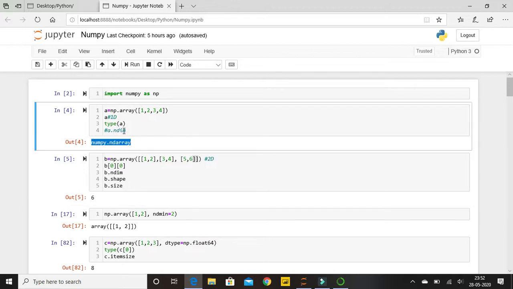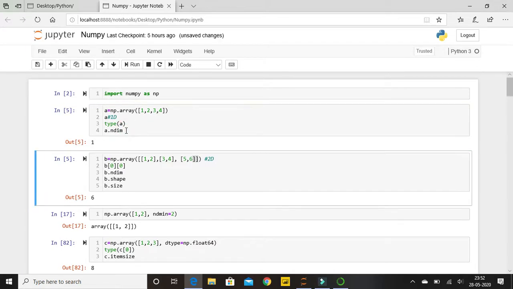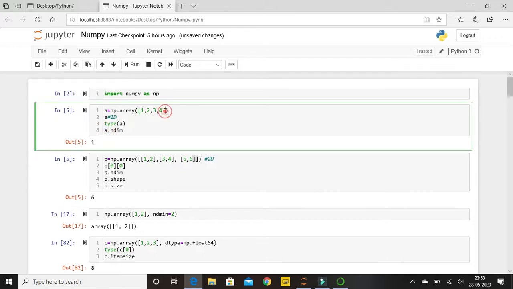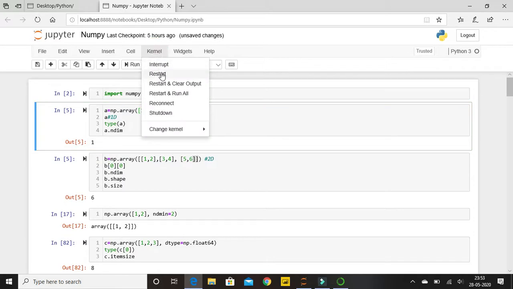This is our data type. Now there is one more function. a is nothing but my variable which contains my array 1 2 3 4. ndim. Let us execute this. It is giving 1, which means it gives me the number of dimensions. ndim means number of dimensions. This is also a function present inside the NumPy package which gives me the number of dimensions present inside my variable a. So as I said, only one bracket, it will be a 1D array. Let's say I'm putting one more bracket over here. Let me restart the kernel. I think it's hung up.